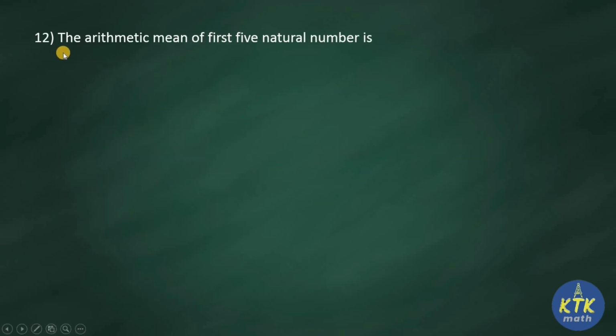Question number 12. The arithmetic mean of first 5 natural numbers is. Your options are 2, 3, 4, 5. We know how to find the mean. Mean is nothing but sum of observations divided by number of observations. Here they mentioned first 5 natural numbers. So we are going to write 1, 2, 3, 4, 5 divided by 5. Why are we writing 5 in the denominator?